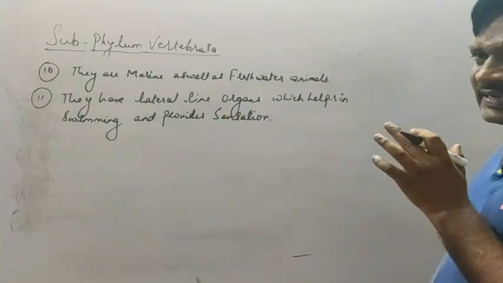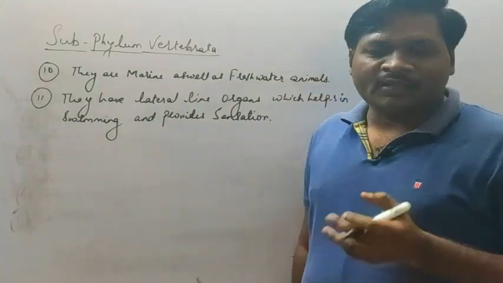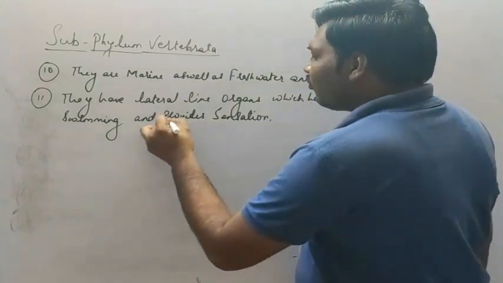The lateral line means the lateral part of the body consists of certain organs which help in swimming, and also help in providing sensation.